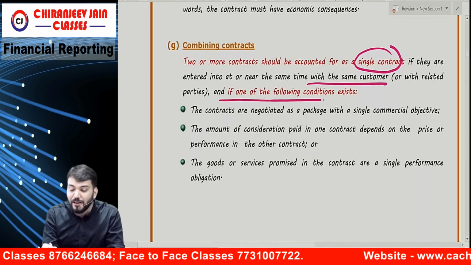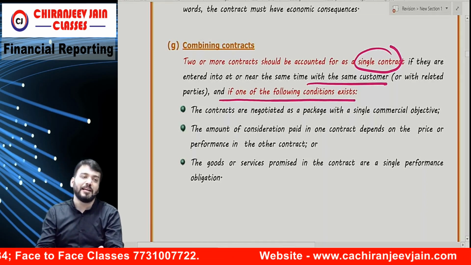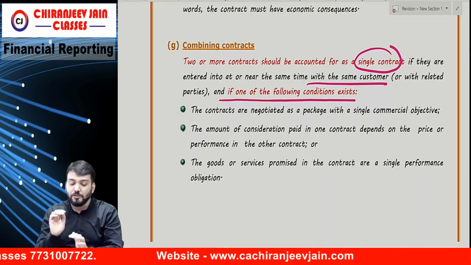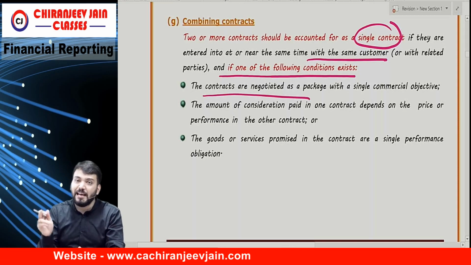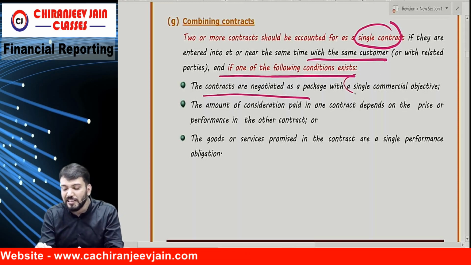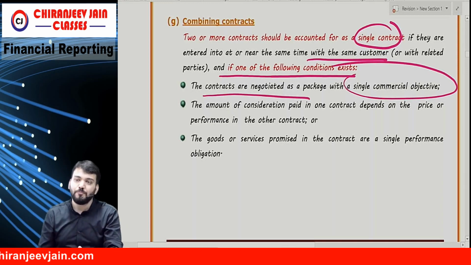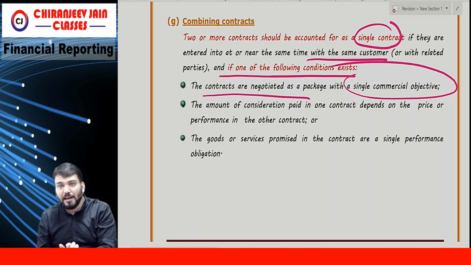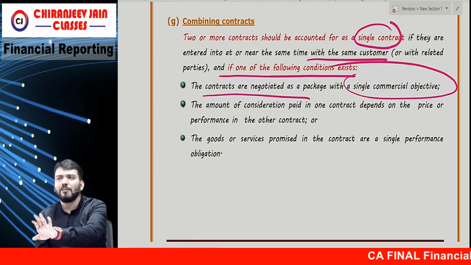With the same customer, if any one of the following conditions exists, we can combine. Correct? So what? The contracts are negotiated as a package with a single commercial objective. The contracts are negotiated as a package with a single commercial objective.